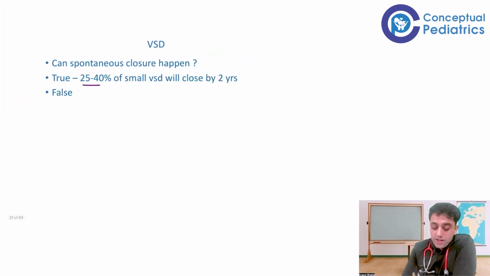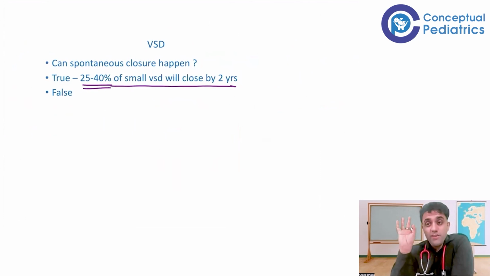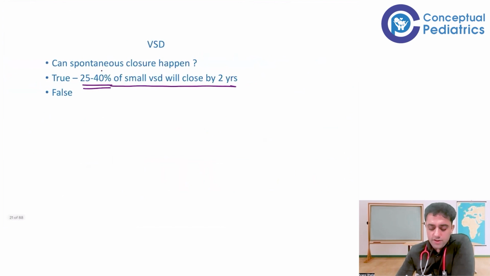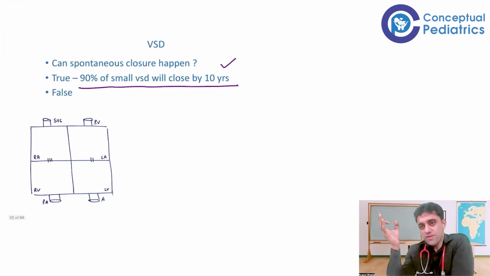So the book says 25 to 40% of the VSD close by 2 years. 25 to 40% VSD will close by 2 years, and roughly 90% of the small VSD will close by 10 years. Some books say 90% of VSD will close by 10 years.